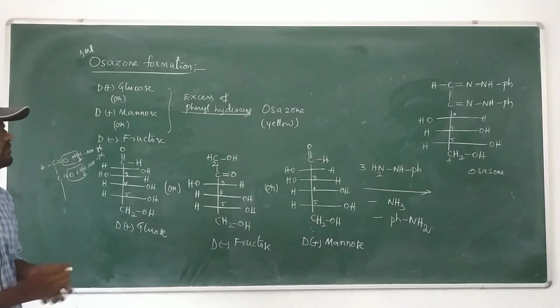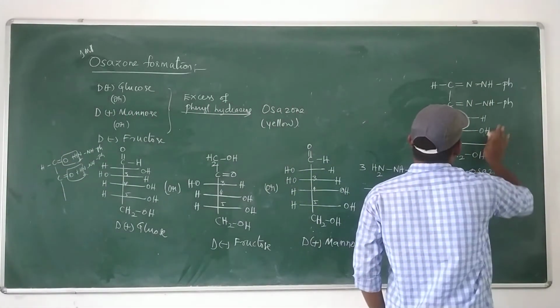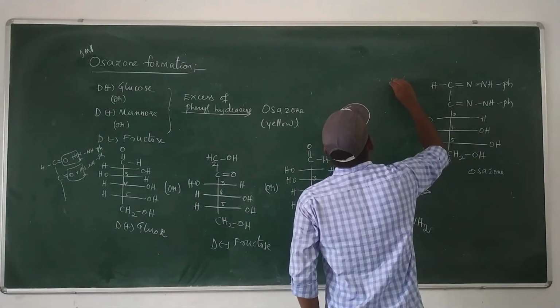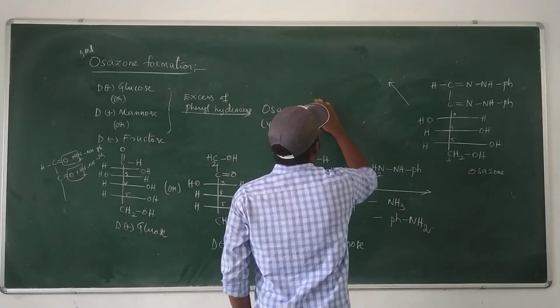So the glucosazone is stable because glucosazone gives chelation, intramolecular hydrogen bonding.